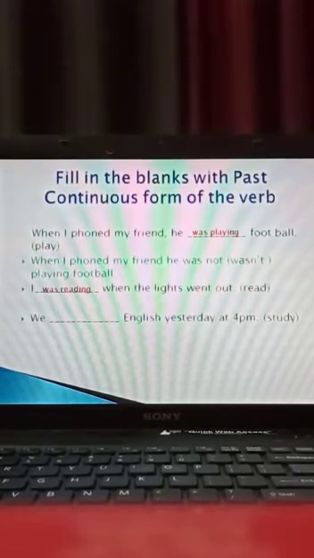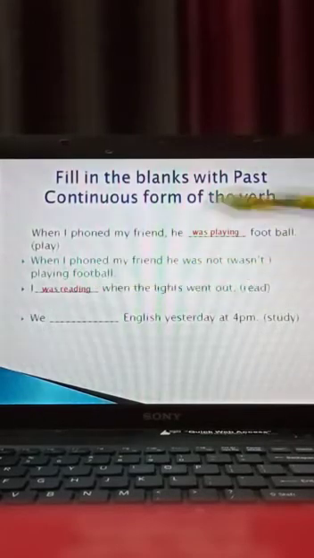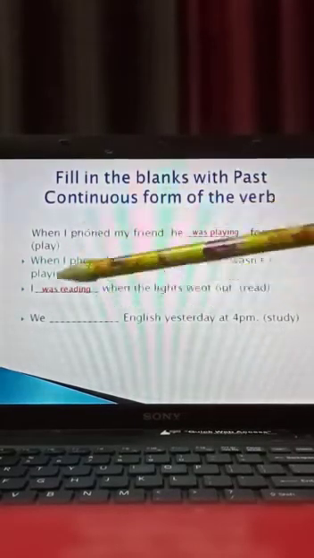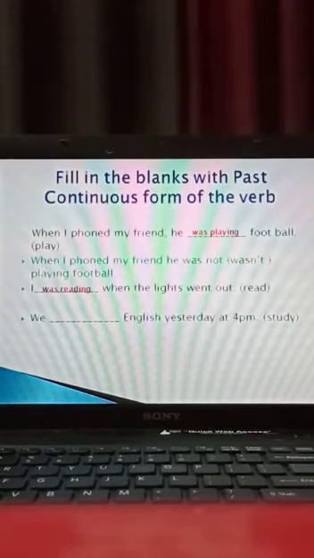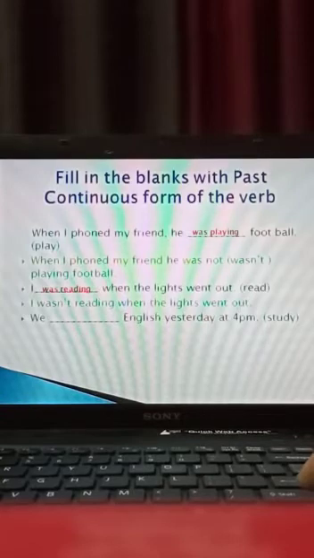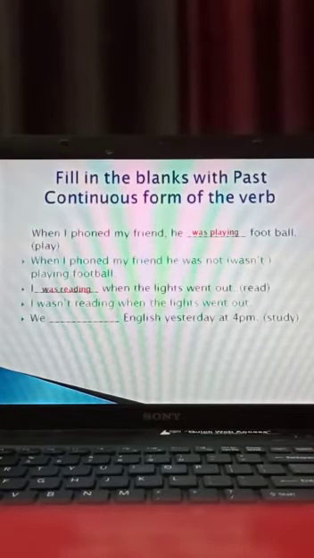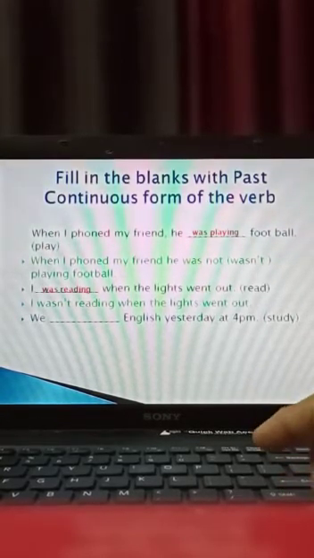It means here two actions are going together. Okay, at that time when the lights went out, what were you doing? I was reading. Okay, see, negative form of the sentence is I wasn't reading. What is the short form of was not? Wasn't reading when the lights went out.